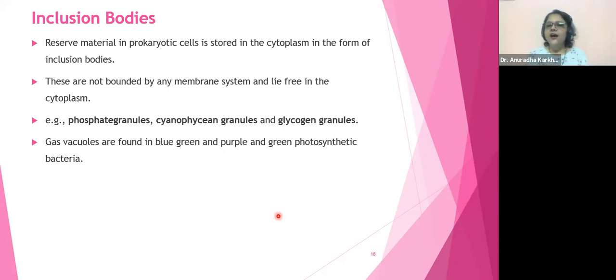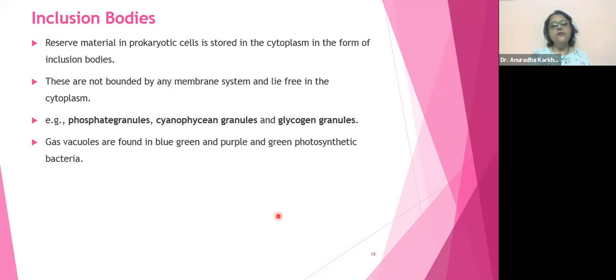Whatever is in excess and included in the cytoplasm is going to be your inclusion body. Stored. Cyanophycean granules are for color. They impart the blue-green color. They are pigments. The conversion of these into granules is a biochemical method. It's a very beautiful stepwise method of how they are converted using energy, of course.